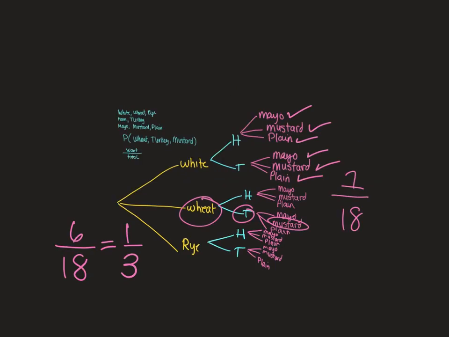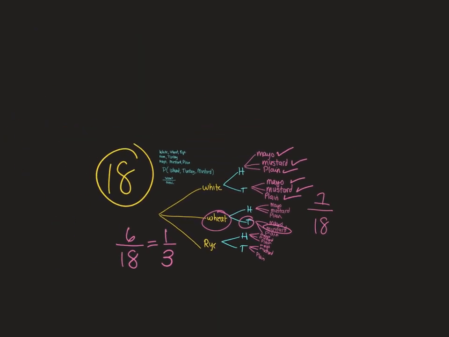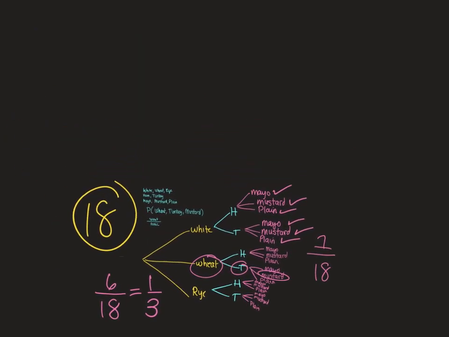So part of your homework is going to ask you to draw these tree diagrams to figure out the number of possibilities. Really, all they're going to ask you is, what's the total? You would say 18 is the total. Then part of your homework is going to say, hey, we've got another option. You don't have to draw a tree diagram. You could use the fundamental counting principle, which means you have 3 bread choices, 2 meat choices, and 3 condiment choices.